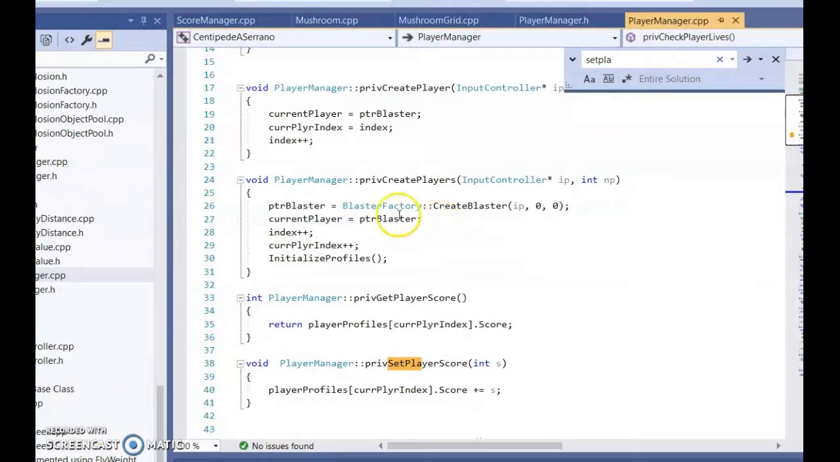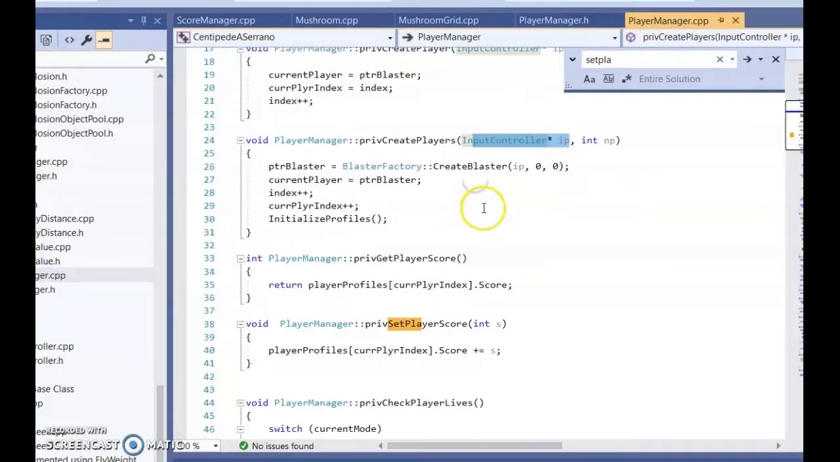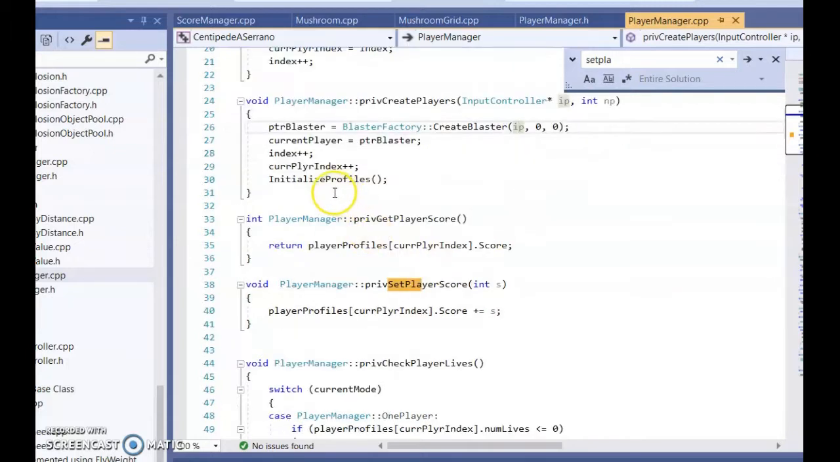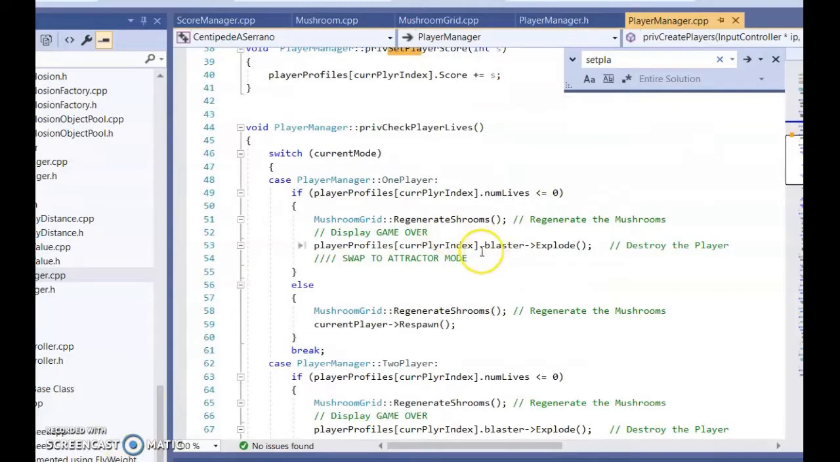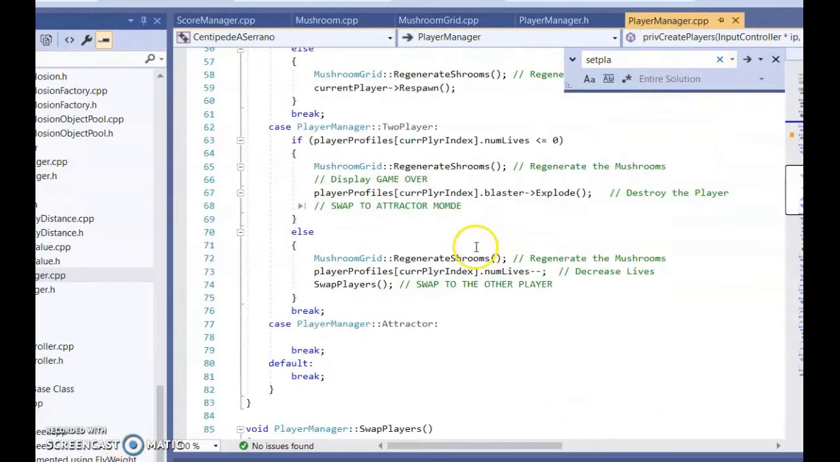And for the player manager, the function to create a player is going to take an input controller and store it into the blaster, which is going to call the factory and pass in the input. And it's going to also initialize the profiles. So that's basically the player manager.